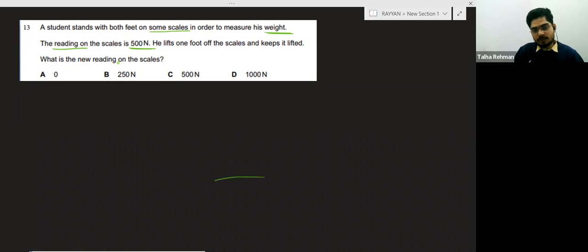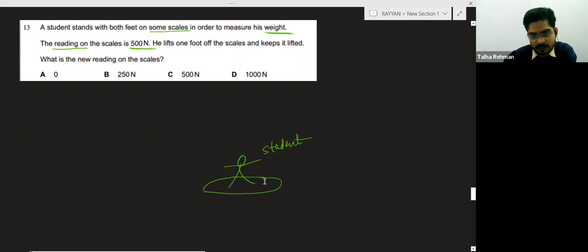Basically, suppose this is some platform on which this is the student, and there can be a scale built into this device.